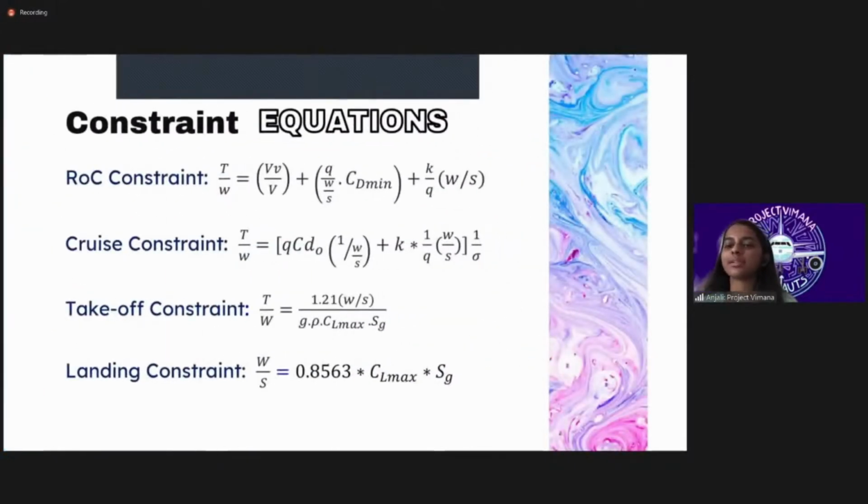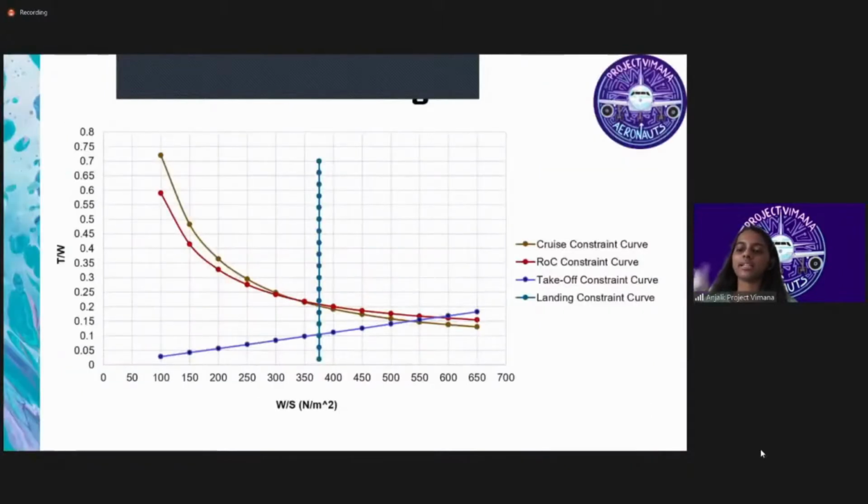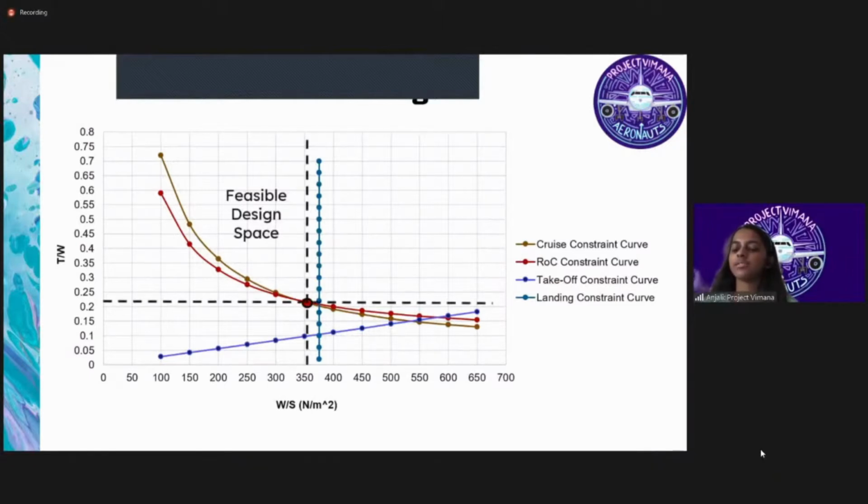After setting some basic requirements, we moved on to more detailed ones using the constraint diagram. We found the thrust to weight ratios at different points, the vertical speed or the rate of climb during takeoff and while landing. We used the formulas with the different wing loading values. The wing loading is what is shown as W by S in the formulas. The feasible region from which we could choose our thrust to weight ratio was on the left of the landing constraint, above the other curves, and from this region we took the lowest thrust to weight possible as 0.21, and we found the wing loading to be around 375 newtons per meter square. Thank you.